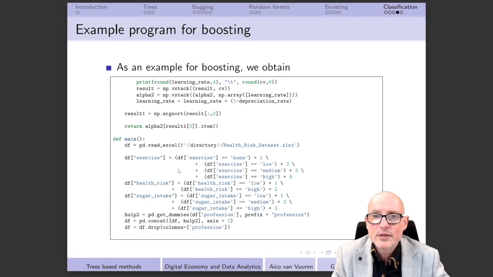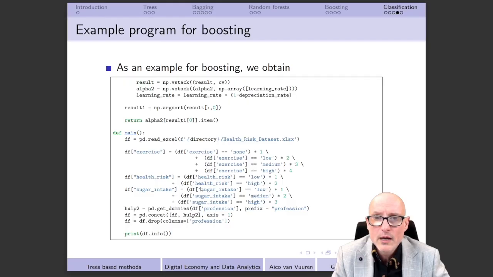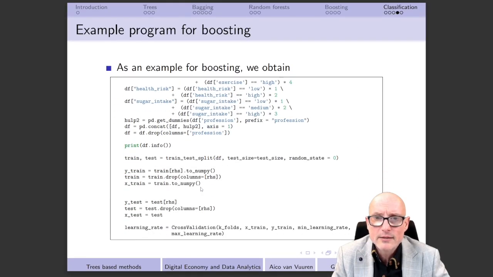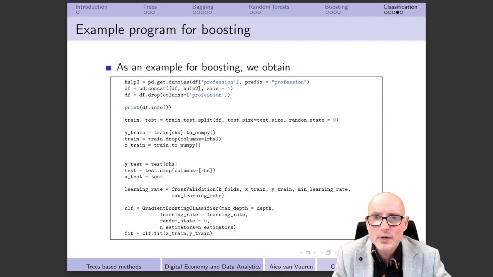Well, then at the moment that we look at main, these are of course the lines that we had already discussed before, and then we can go on, and most of it looks exactly identical to what we have seen before. Also here we are going to do the cross-validation process, and then of course finally what we also do here is that we should not write down gradient boosting regressor, but instead we're going to use the gradient boosting classifier. But the idea is exactly the same as what we have seen before.